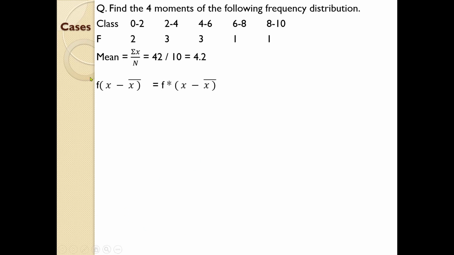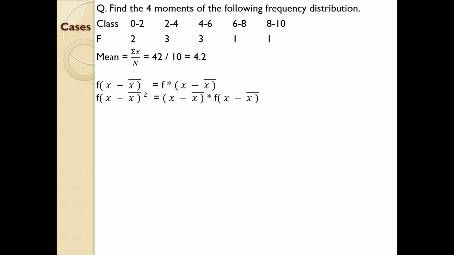See, first one is first moment, that is mu1. In that case your numerator will be f into x minus mean. It is obtained by multiplying f and x minus mean, so it is very easy. Next one, f into x minus mean the whole square. How you are going to find that?